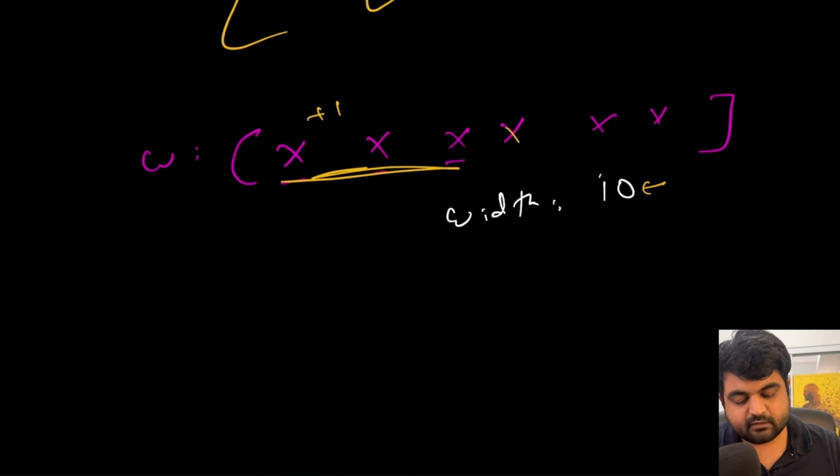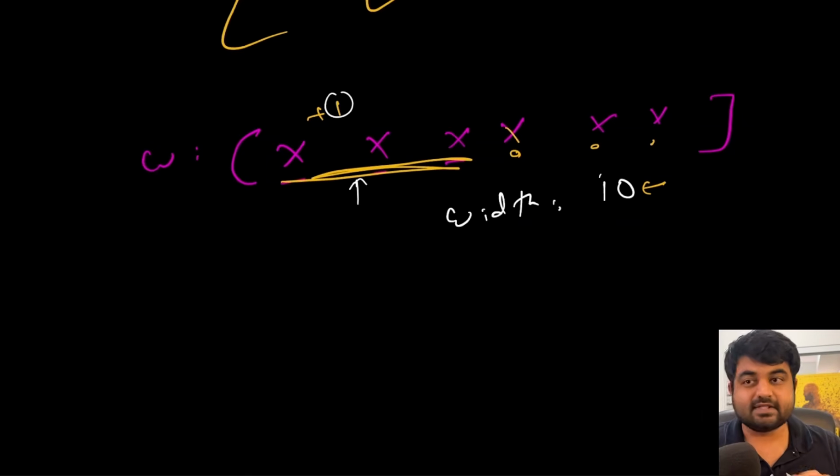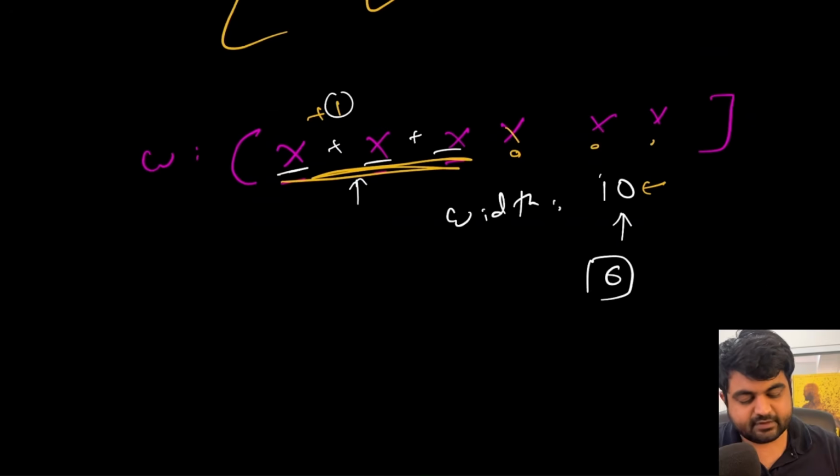So let's assume that we can only include up to this point in just one line, which means for the next line we can consider all the remaining items. Amongst these words, we are going to forget about the spaces for now. We are only going to be concerned with the size of the characters and see what total size we get. So let's assume that we get the size of the characters as 6. If the size of the characters is 6, it means we will have to deal with 4 extra spaces.